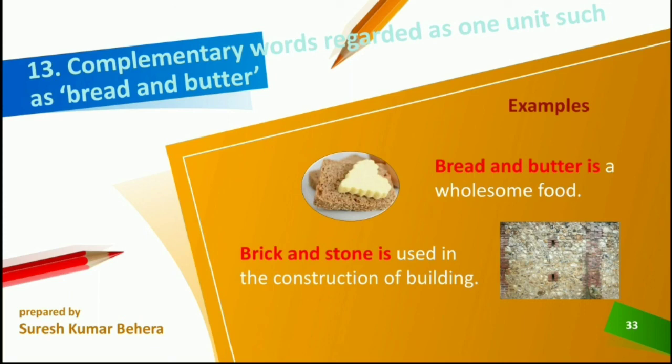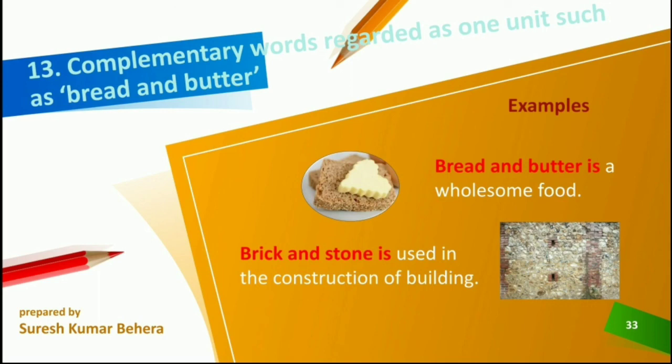Brick and stone is used in construction of a building. In the same way, brick and stone, these two words are also complementary. Brick and stone cannot be separated in the construction. So brick and stone is regarded as a single or one unit.